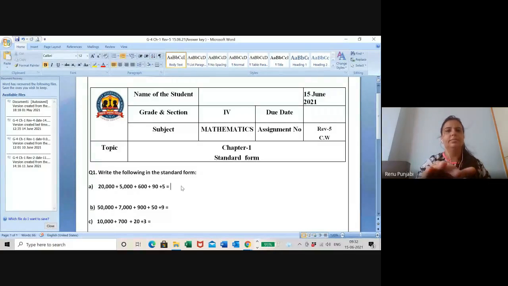Arth Gujarati, are you there in the class? Yes, ma'am. This is the number which is in the expanded form. How will you write the short form of this number, or the standard form? First of all, you need to check the number of zeros. After 2, there are 4, then 3, then 2, then 1. Means the sequence is correct. There is no missing value, right? 20,000, then 5,000. Means it is 25,000. Means there is no gap in between. So what will you write now? How will you write it into the short form?